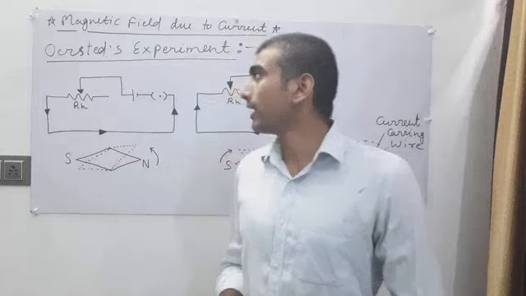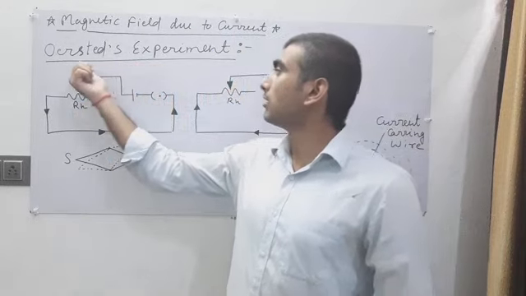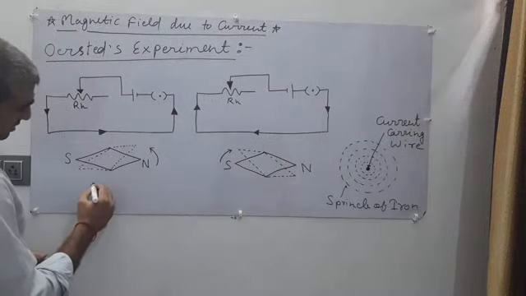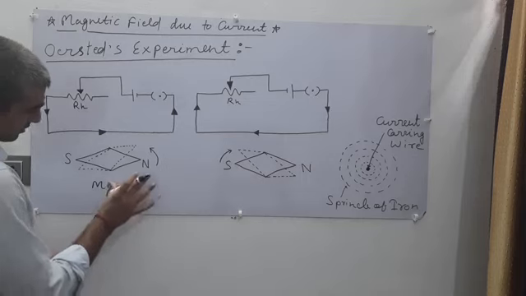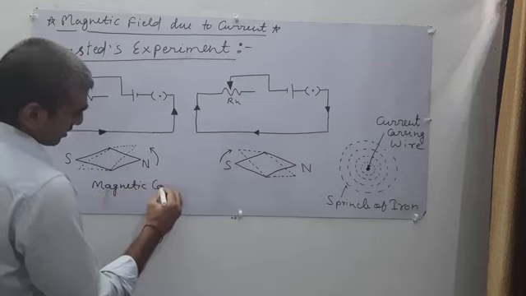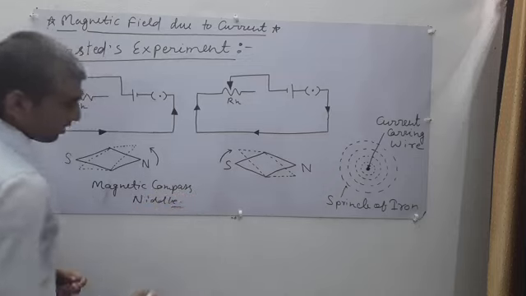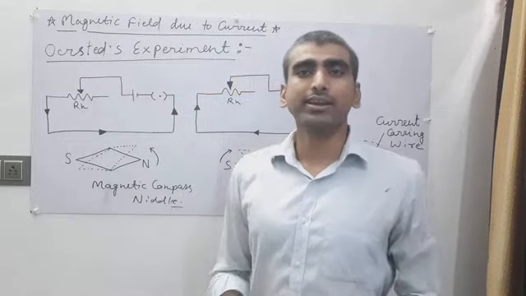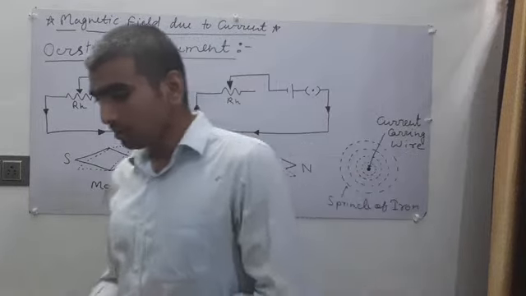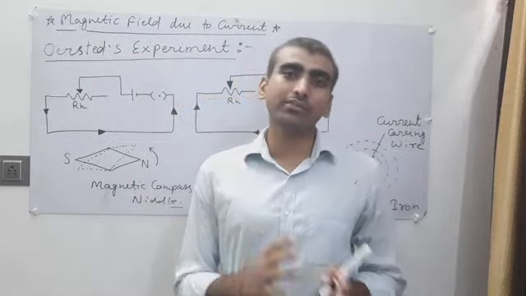He noticed that a current carrying conductor wire and a magnetic compass, this is a magnetic compass needle, fluctuated through the presence of a current carrying wire.